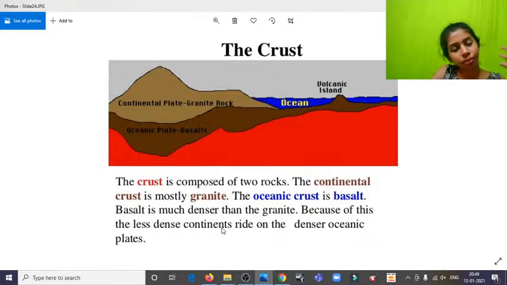And our crust is much thicker. But what is the composition of the earth's crust? It is granite. Since granite is less dense compared to the other one, that is the reason why it's floating over here.